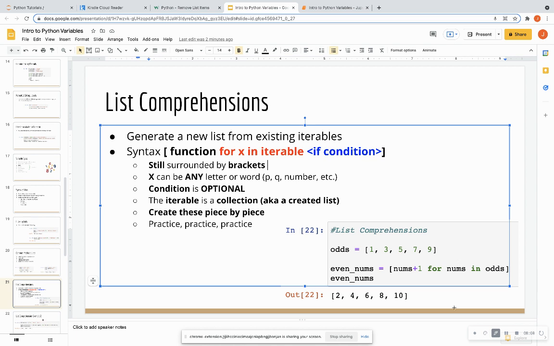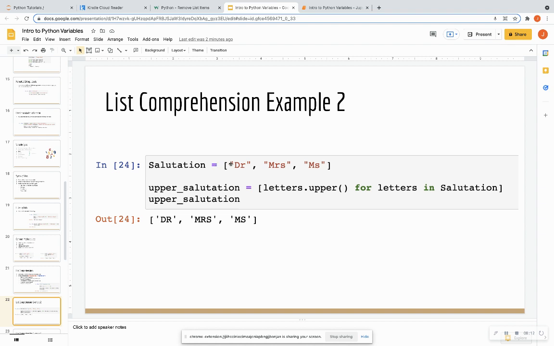So example 2, on our next slide, we see that we have a list called salutation, and it has these 3 salutations. And now I'm saying upper_salutations, which is going to turn all of these salutations into uppercase.